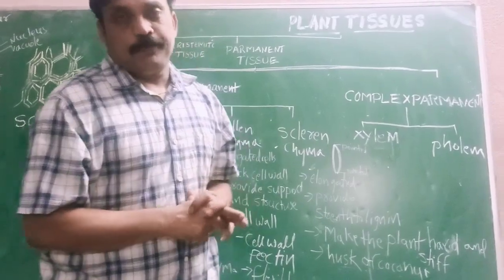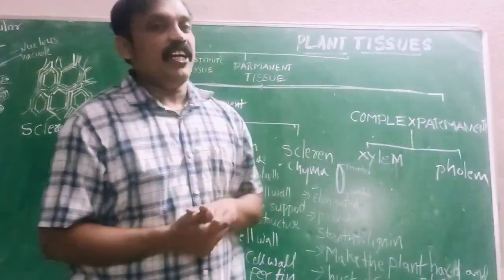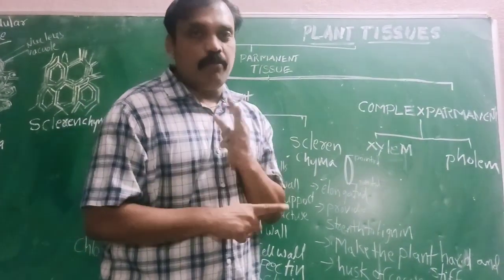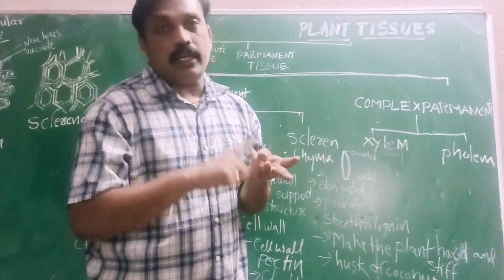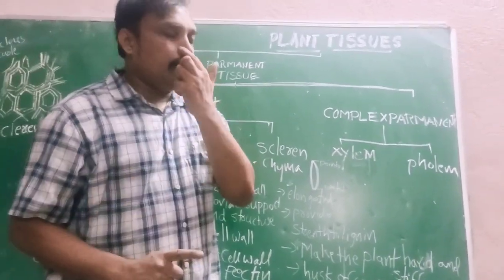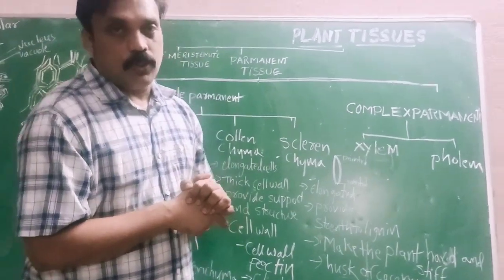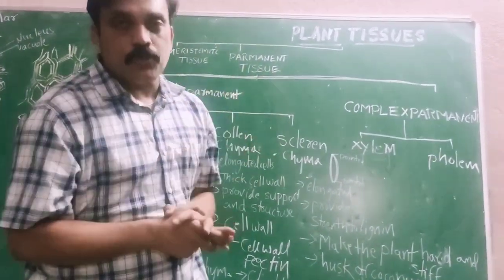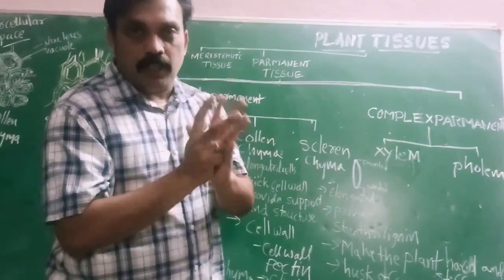Meristematic tissue is classified into three. What are they? Apical meristematic, intercalary, and cambium, which is the third one, especially for lateral meristematic tissue. In these regions we observe the growth rate of the plant.